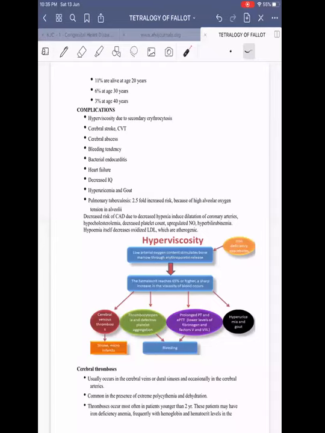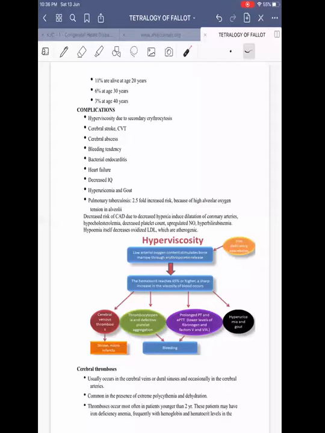Hypoxemia in these individuals decreases the oxidized LDL, which in turn is atherogenic. As a result, TOF patients are at a decreased risk of atherosclerotic coronary artery disease. This is one favorable factor which we should remember in TOF patients.